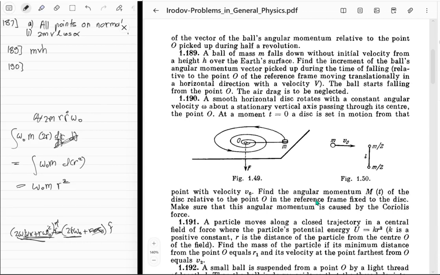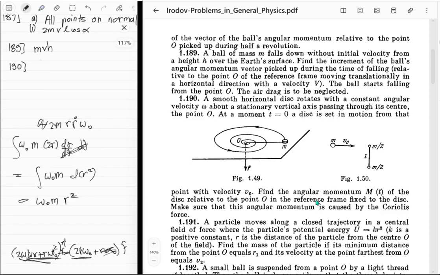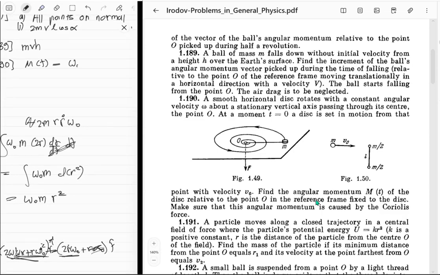Fine, it will manage itself. The thing is, r dot is v naught, so r will just be v naught t. So as a function of time, as seen in a rotating frame, it will just be omega naught m times v naught squared times t squared.